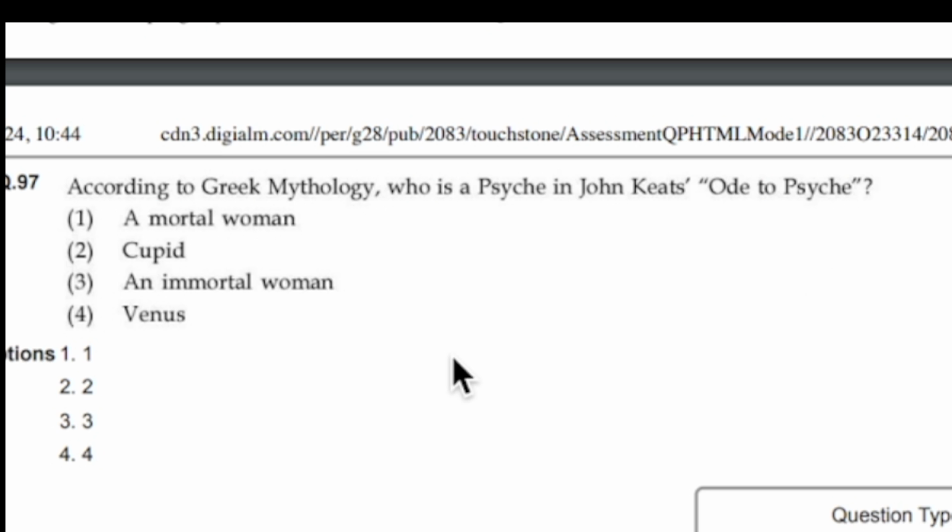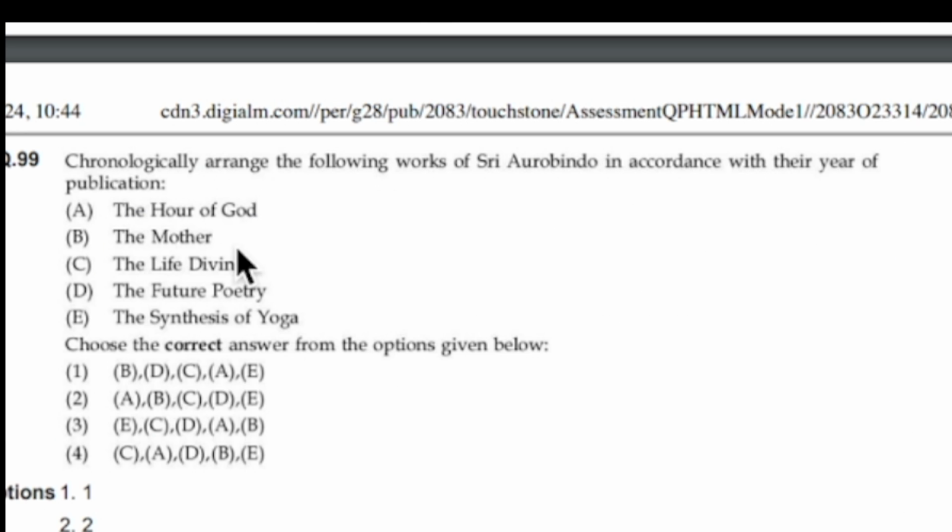Okay, look at the previous year questions, the 2023 question paper, then 2022, 21, 20, then you can go with the booklet, that 3000 plus topic-wise booklet, or the things that we have provided on the website. Okay, next one is Ode to Psyche. Summary will do the work. Summary is enough.